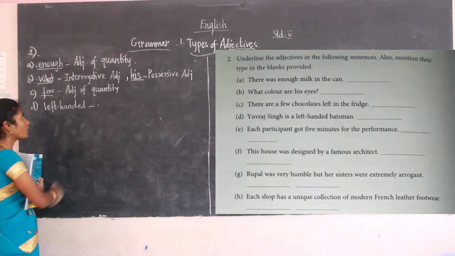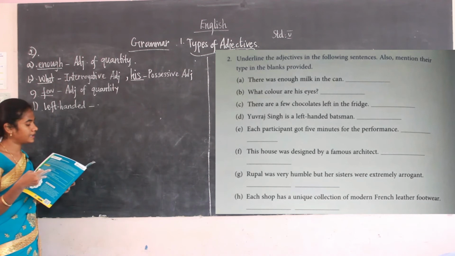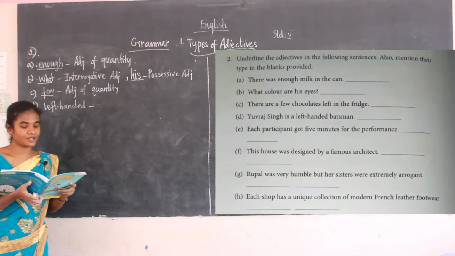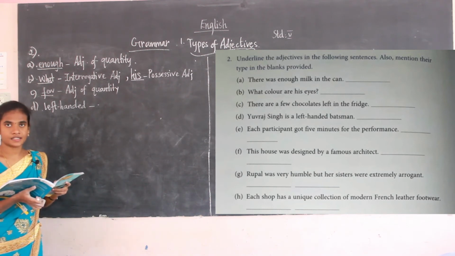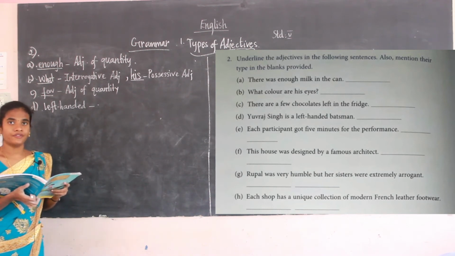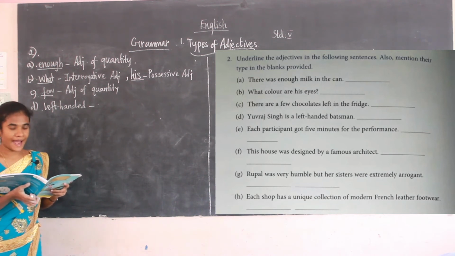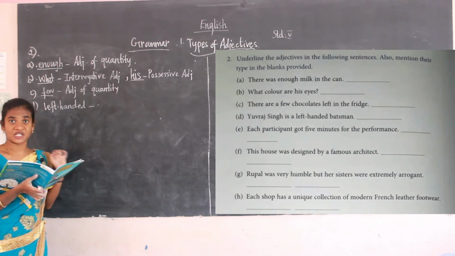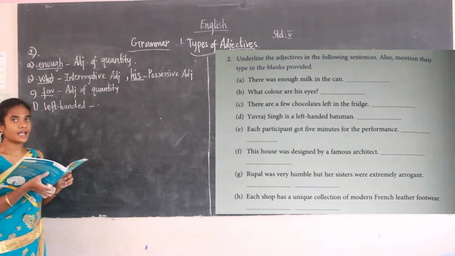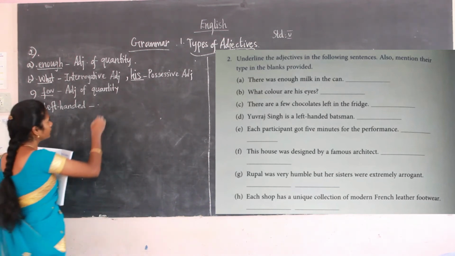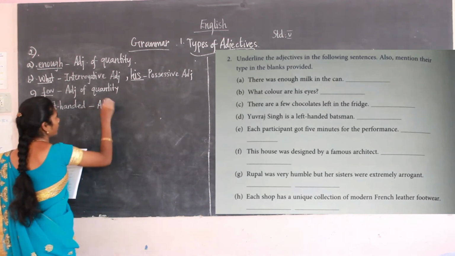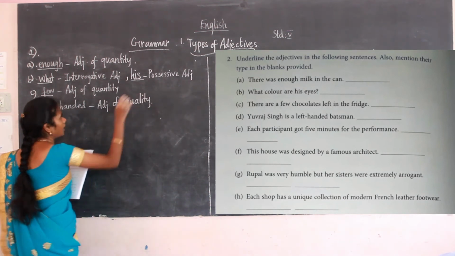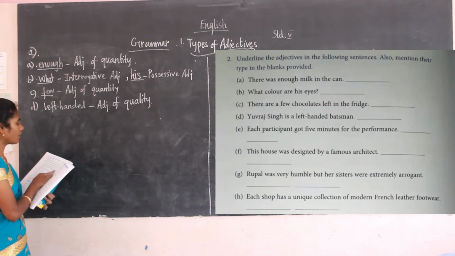Yuvraj Singh is the person, and he has a quality of being left-handed. He can bat with his left hand, so it's a special quality in him. So left-handed is an adjective of quality.